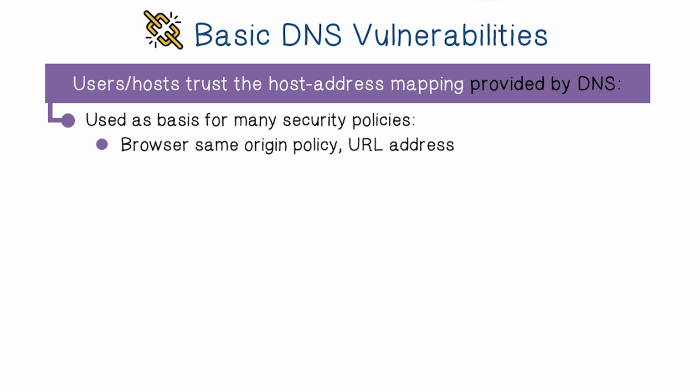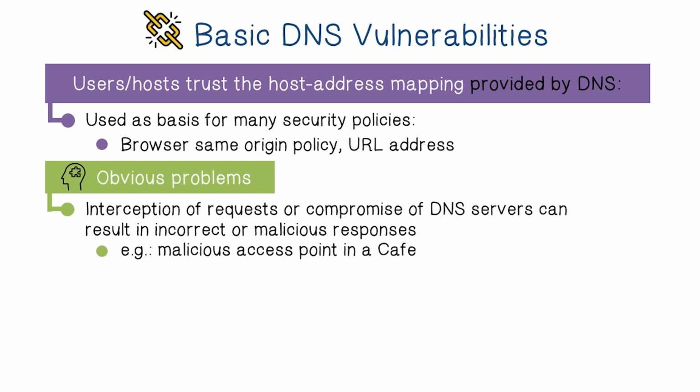Obviously, if the host address mapping provided by DNS can be forged, then the traffic intended for the original legitimate host is now destined to the wrong or malicious host. This means that the wrong or forged host can now intercept the legitimate traffic. What if the host address mapping provided by DNS can be forged? For example, instead of getting the IP address of gmail.com, the browser instead gets the IP address of evil.com. The result is that traffic will be routed to evil.com instead, which means evil.com can intercept traffic to gmail.com.